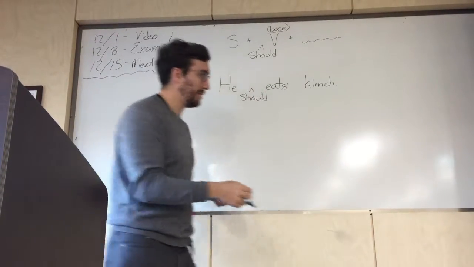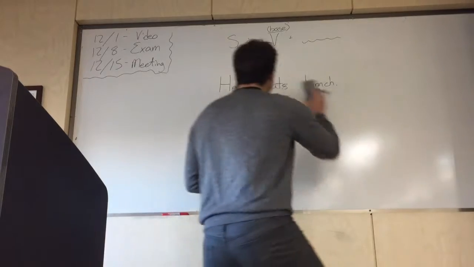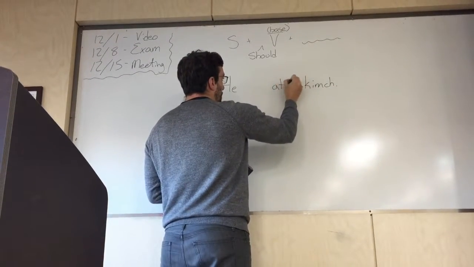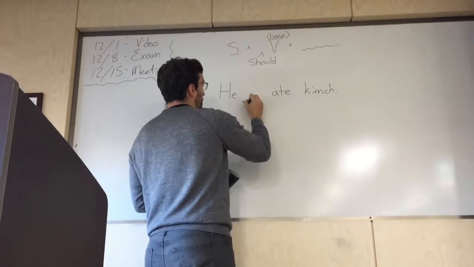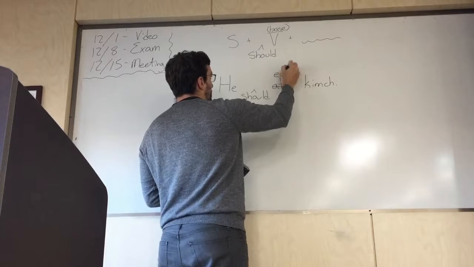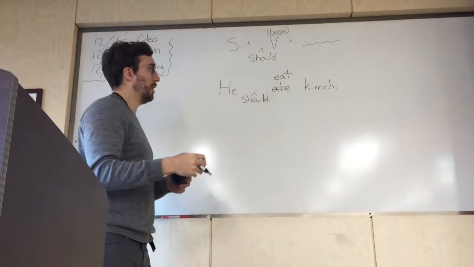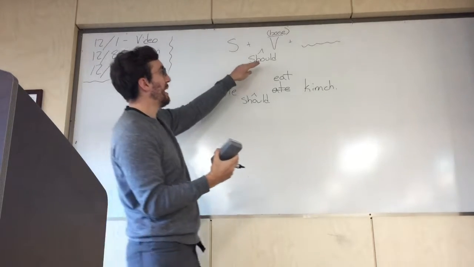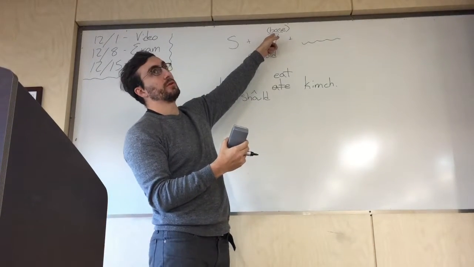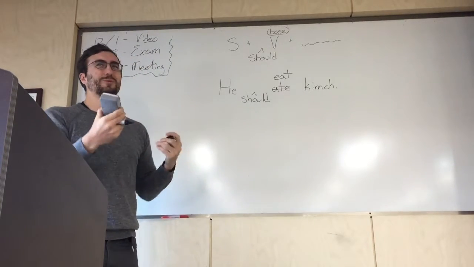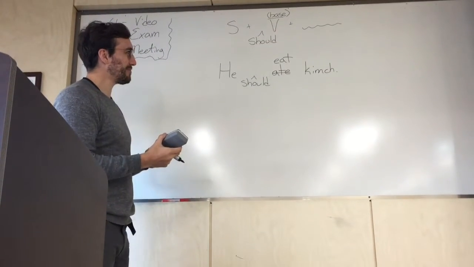And this is true for any verb tense. So if instead of "eats," we have "he ate kimchi," when we want to use "should," again, we have to change this to the base form, so "should eat." Every time with "should," we're always going to have "should" plus a base verb. This verb will never be conjugated. It just doesn't work like that in English.